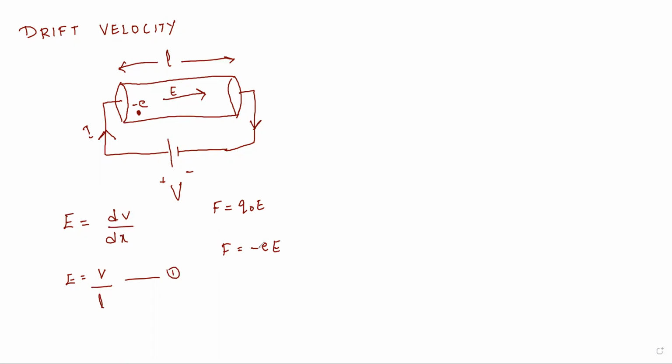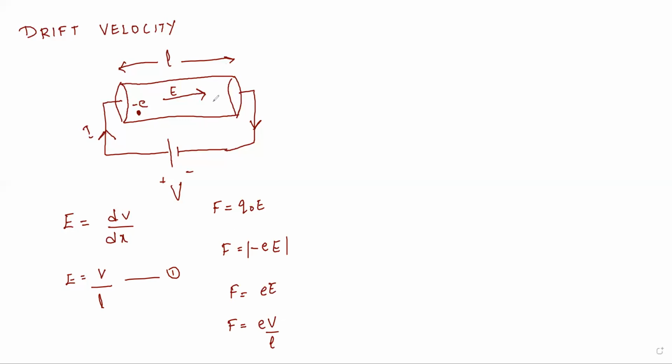Here the minus sign indicates that the electric field and the force are in opposite directions. If I take the magnitude, you can neglect the negative sign and write F as e into E. If I substitute the value of E, we have got E is equal to V by L. Then F is equal to eV by L. So this is one expression.